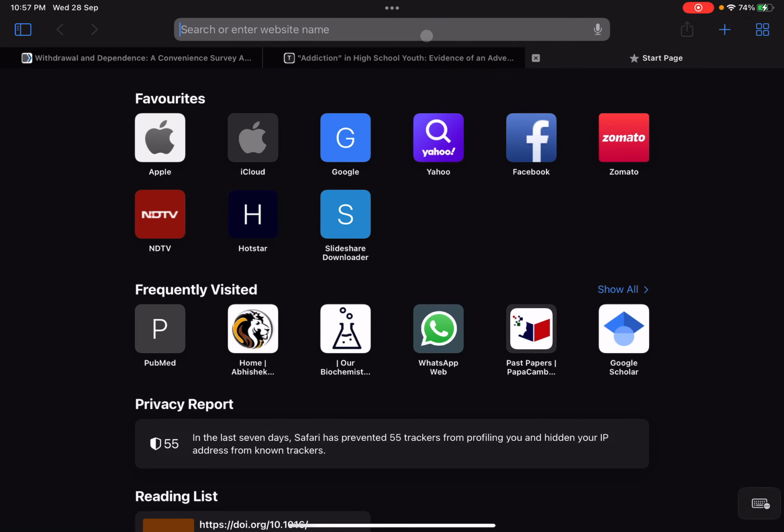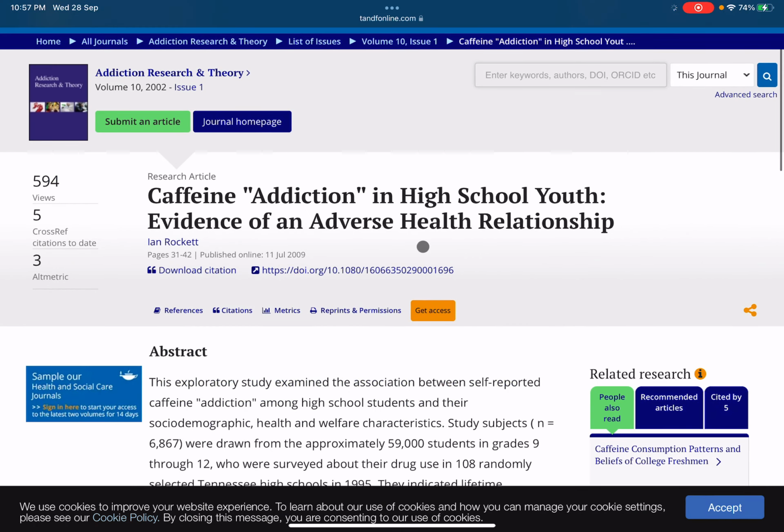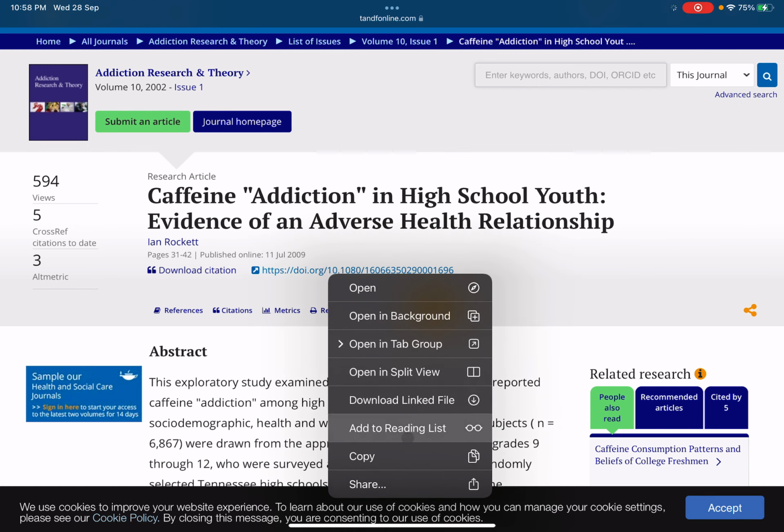What you will do, you will just go to Sci-Hub. Now this DOI is like the identifier of that article. It's like your phone's IMEI number, the identification mark or a link for any article. So just copy it.